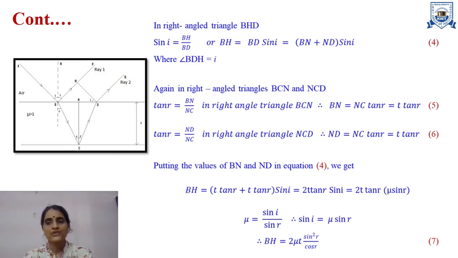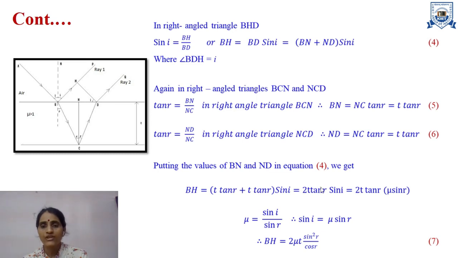So on substituting equations 5 and 6 in equation 4, I will get the value of BH, and BH is T tan R plus T tan R into sin I, that is twice T tan R into sin I.